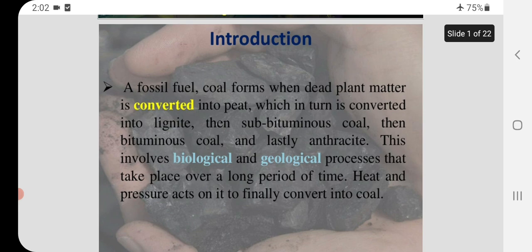Introduction. A fossil fuel, coal, forms when dead plant matter is converted into peat, which in turn is converted into lignite, then subbituminous coal, then bituminous coal, and lastly anthracite. This involves biological and geological processes that take place over a long period of time. Heat and pressure act on it to finally convert it into coal.